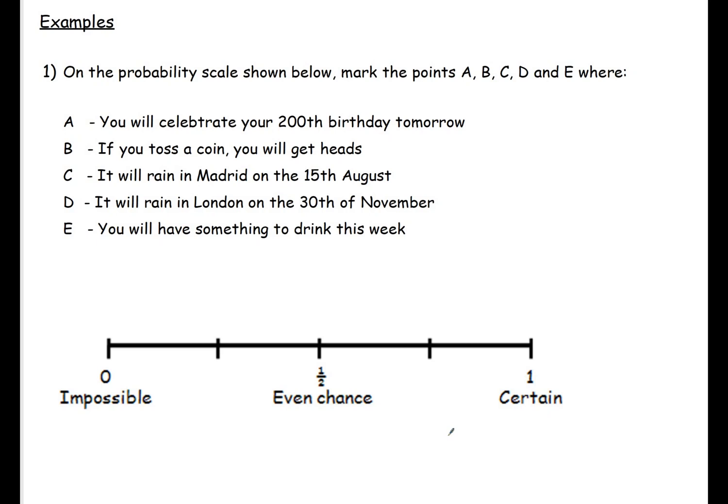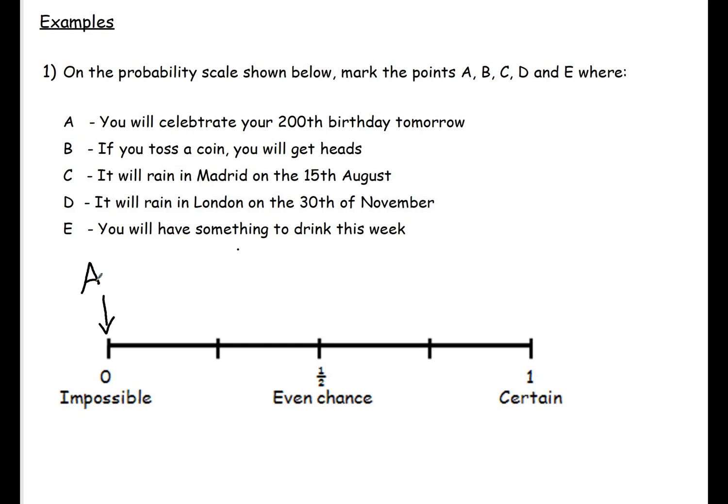So this is impossible. Even if you do live to 200, it's not your 200th birthday tomorrow, so it's impossible that you will celebrate that tomorrow.